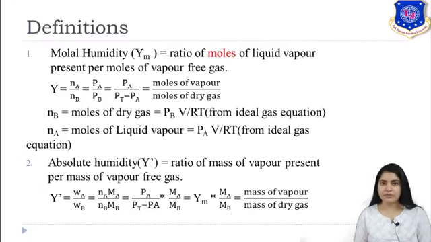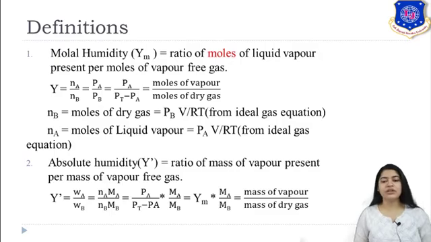So Na upon Nb. Now from the ideal gas equation, what is Na? It is Pa V upon RT. PV is equal to nRT. That is the ideal gas equation, and from that I am representing it in the form of partial pressure. So Na is what? Moles of vapor, upon Nb, which is moles of dry gas, is equal to Pa upon Pb, where Pa and Pb are partial pressures. So that is a representation of your molar humidity.